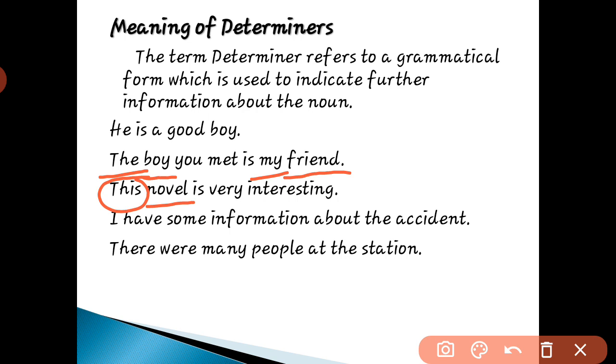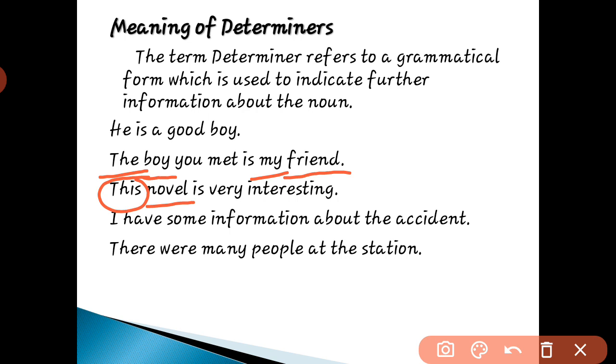I have some information about the accident. Here don't be confused that in a sentence we are getting more than one noun. It is common. In a sentence you can get only one noun or you can get more than one noun. So according to those nouns you have to identify determiners.